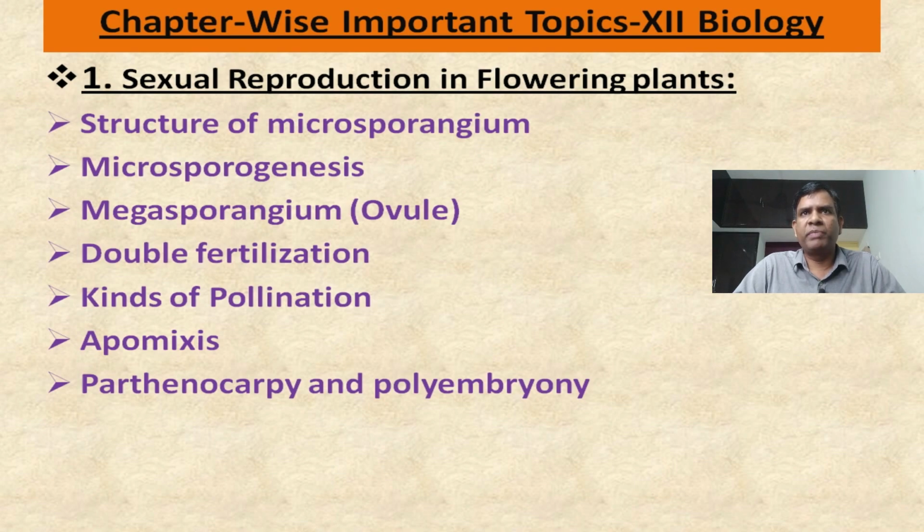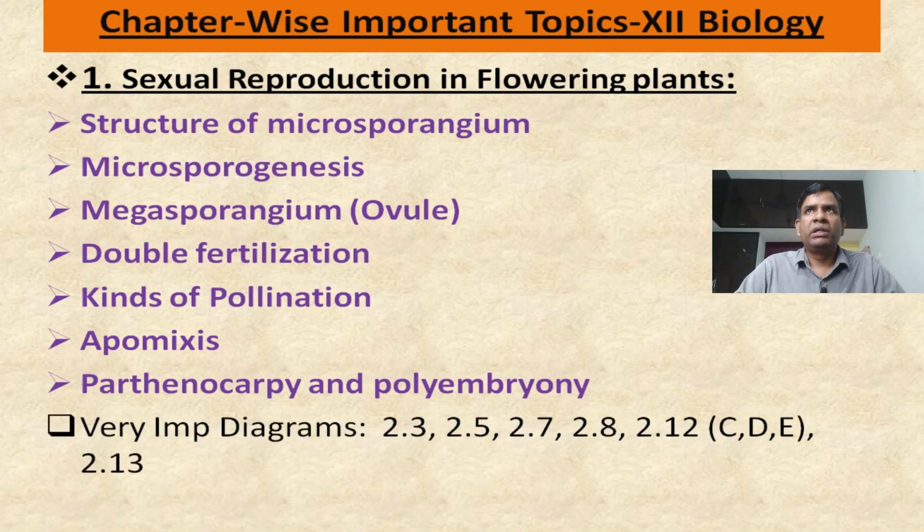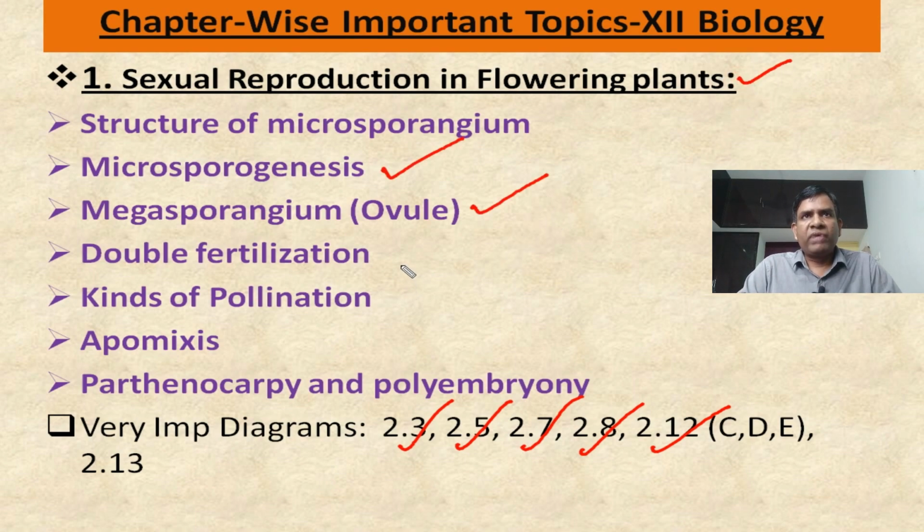And if you take diagrams in this one, whatever diagrams are to be learned, I have indicated, and I have given the diagram numbers here. So the important diagrams are these. You have to focus more on this, especially in sexual reproduction in flowering plants as well as the human reproduction chapter. You have to focus more on diagrams. In this one, you can expect 5 marks questions as well as 3 marks questions, right? So these are the important topics to be focused on more.